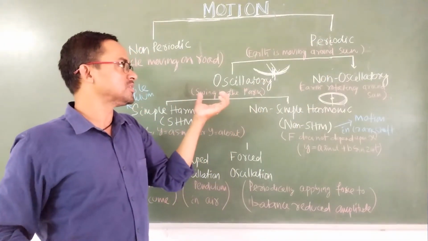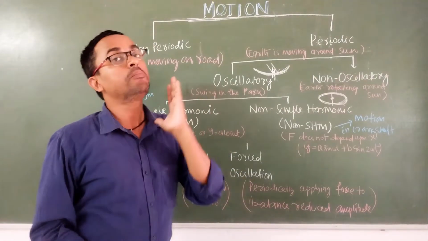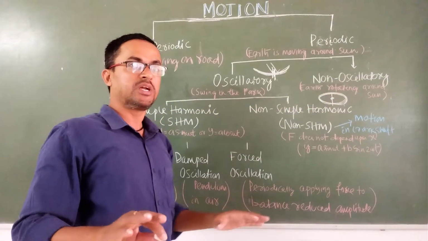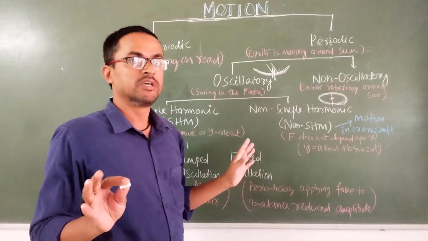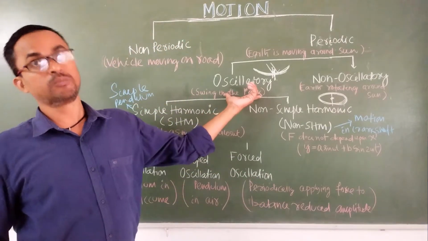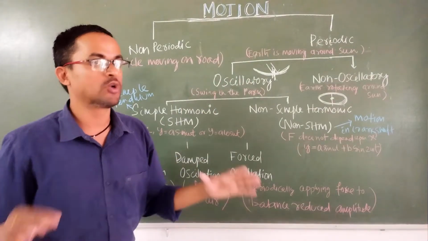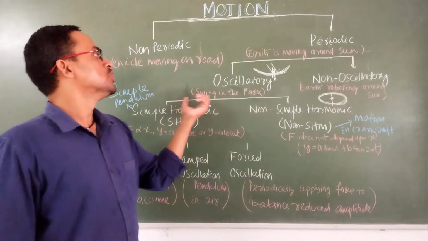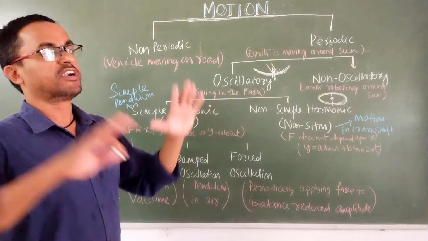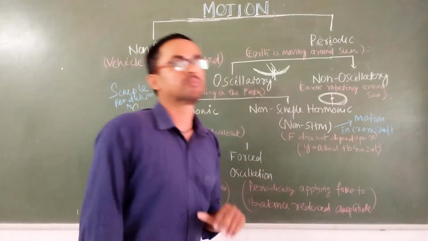The oscillatory motion means the motion which happens at regular intervals of time and around a mean position or equilibrium position. But in non-oscillatory motion, though it is periodic, there is no mean position, there is no to and fro motion. Next we come to the oscillatory motion. It is to and fro motion around the mean position, and the best example is a swing in the park. This oscillatory motion I can divide into two categories: one is simple harmonic motion, another is non-simple harmonic motion.